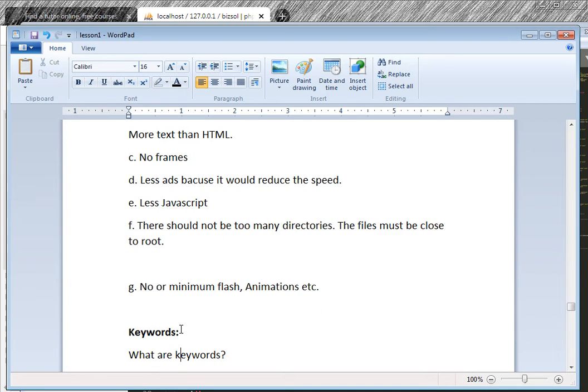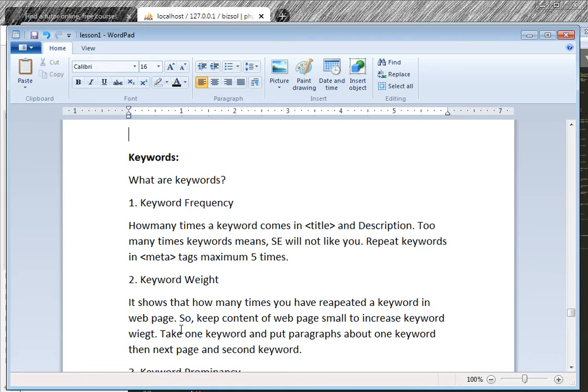Then keywords. What are keywords? Keywords are the words the user will write in the search engine input box. That is a keyword. And what should the frequency be? How many times does the keyword come in the title tag, title and description?